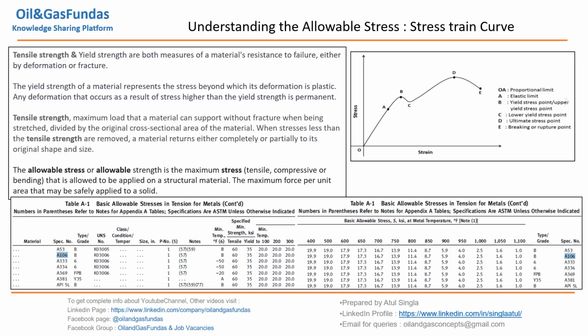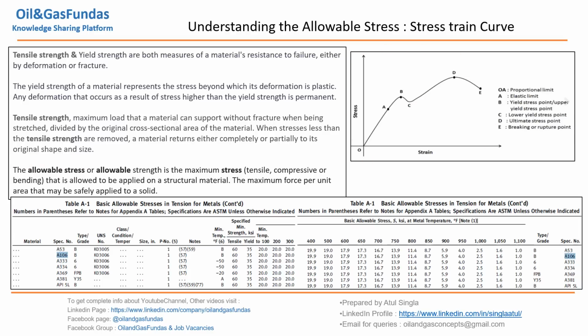So now let us start understanding allowable stresses. We need to go back to our engineering days where we used to study the stress-strain curve. We'll go into a few details. For example, the stress and strain: O to A, then A to B, B to C, D, E. This is the stress-strain curve, and it is the basis of calculating the allowable stress.